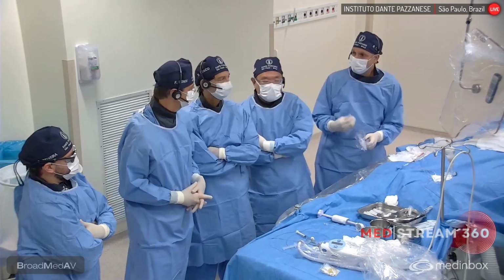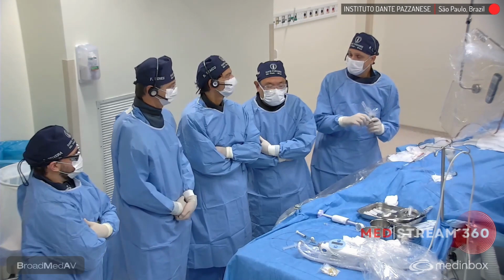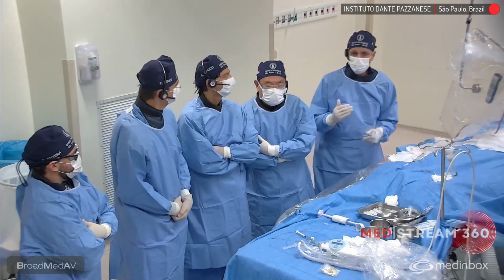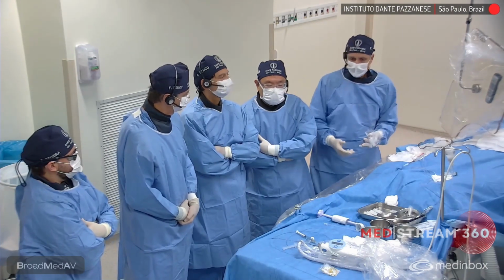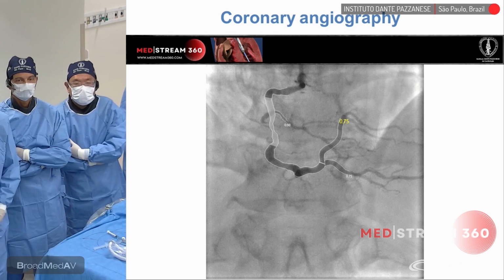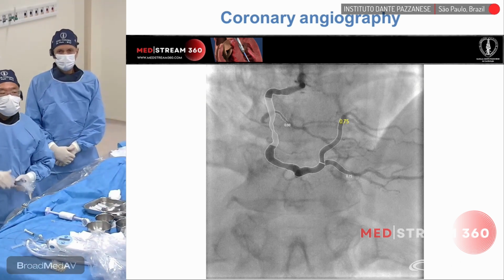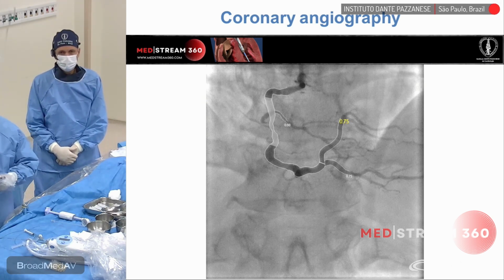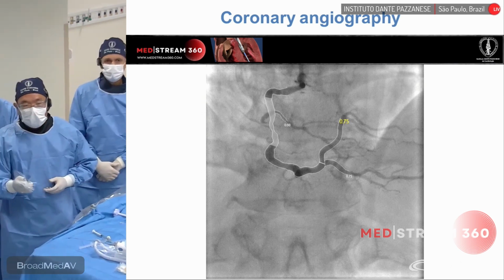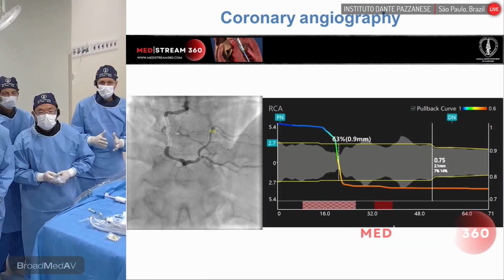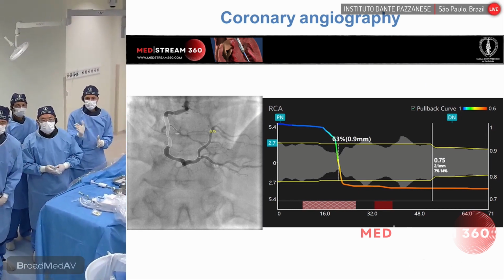This system is called the MiFR, with this software that is very, very accurate to the detection of the contour of the vessel, and to give you the assessment of each lesion, each segment within the coronary vessel. This is how it was done in the RCA. So maybe Lou, you want to comment here? Yes, Fausto. So we do the angio, and you just have to use a computer, a normal computer, with the software, and you can do almost like a QCA, and you can do the measurement. When you see the deflection of the curve, that's exactly where the stenoses are, and you see the color code.